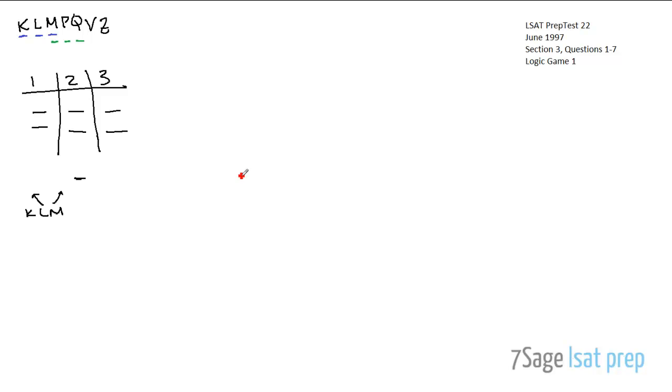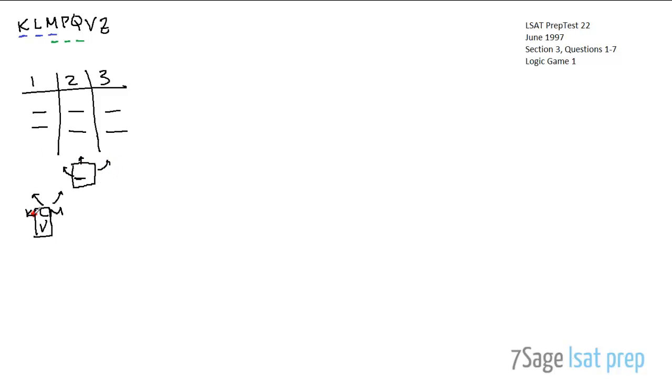Okay, third rule: L is seated at the same table as V. L and V have to be together. So immediately, just visually, what we see is that K, L, V, and M have to be in these 4 seats, right? Whether or not this 5th seat enters the picture at any point, we have no idea, because it can go anywhere.